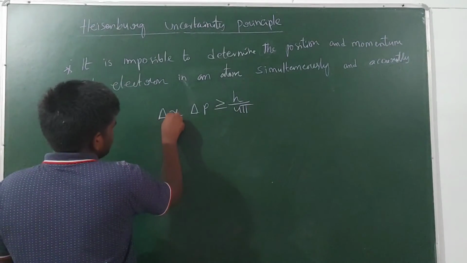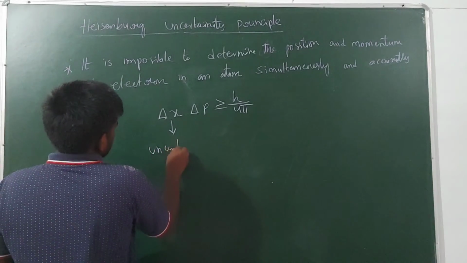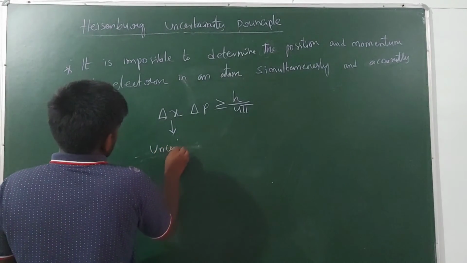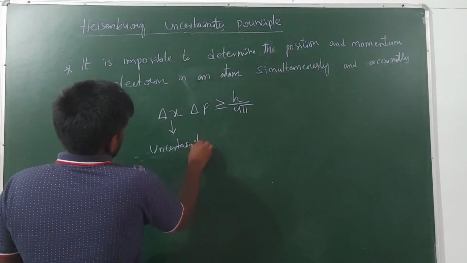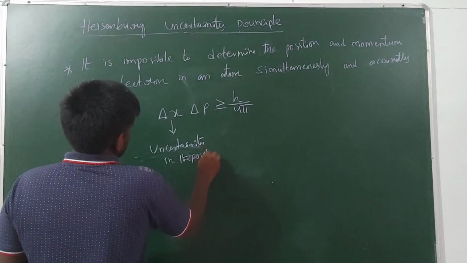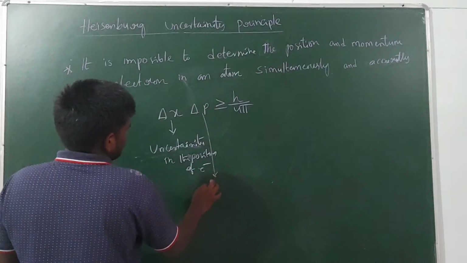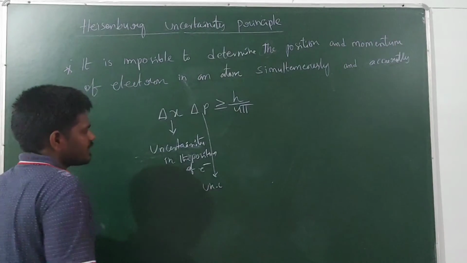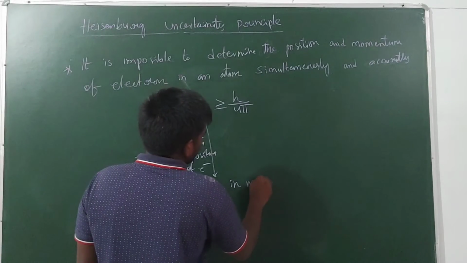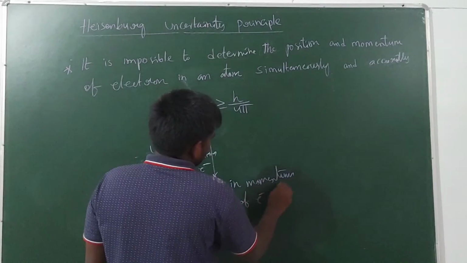Here delta x means uncertainty in the position of the electron, and delta p means uncertainty in the momentum of the electron.